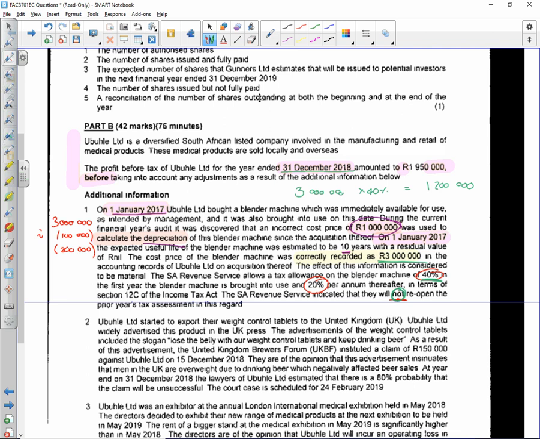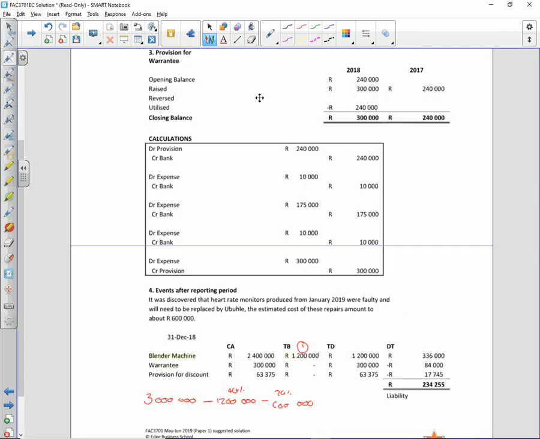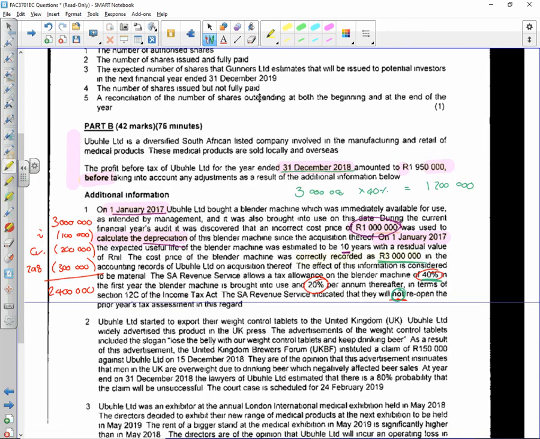So this is initial, this is corrected. Then for 2018, I would have corrected it and depreciated by 300,000. So my carrying amount at year end should be 2.4. Is everybody happy with that? Right, and 2.4 is then my carrying amount. Questions? None. Wonderful. That's what I want to hear.